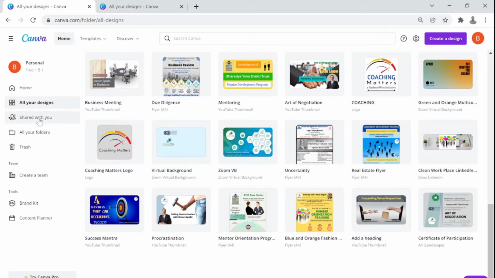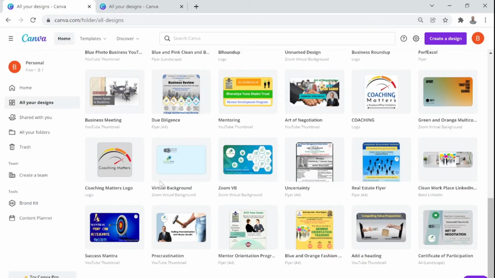So this is another beautiful option. For example, if Dr. Bakshi and I want to work together, and half of the design is done by me and I want to transfer it to him, I just have to share it with him. There is a share option. Once you are on that design, I will show that to you also. And vice versa, once he is done with his part and he wants me to review, we can share. So basically, two Canva accounts can be shared with each other, so people can work in a collaborative fashion also. And then there are other options like all your folders and trash, and we'll not deliberate on that at this point of time.